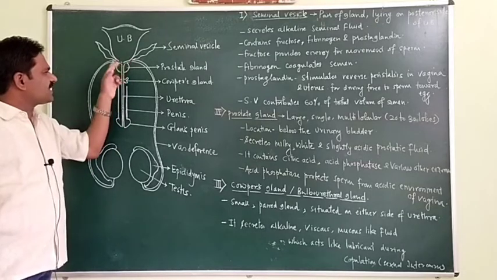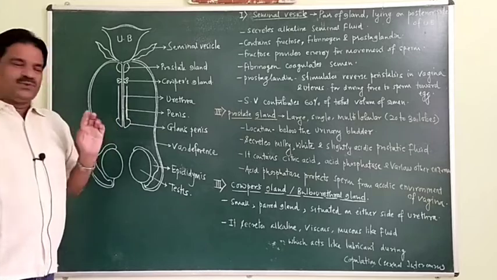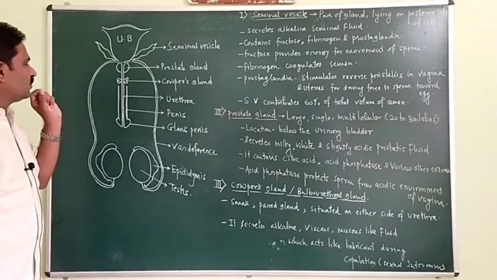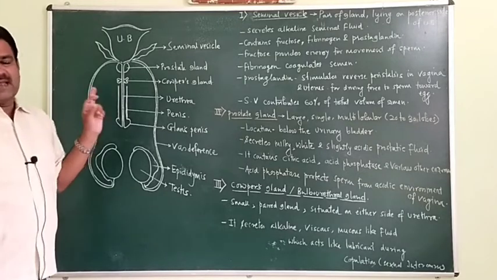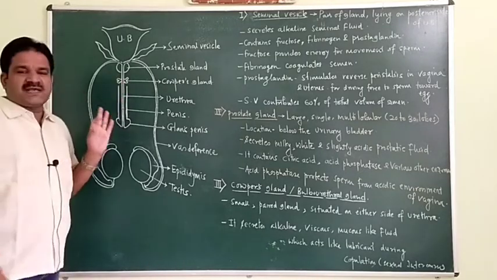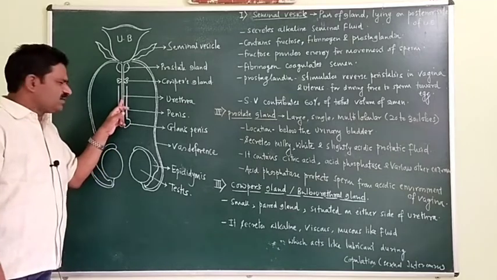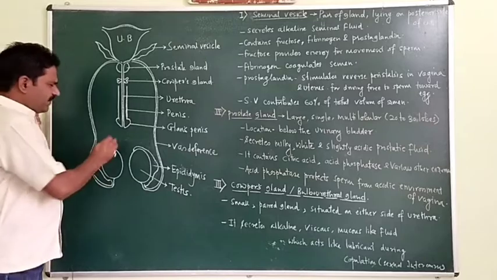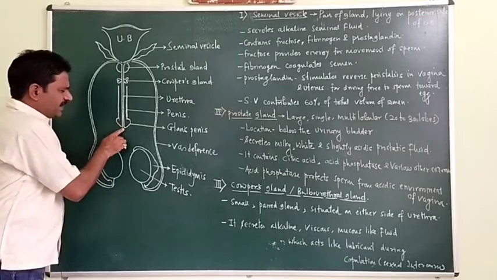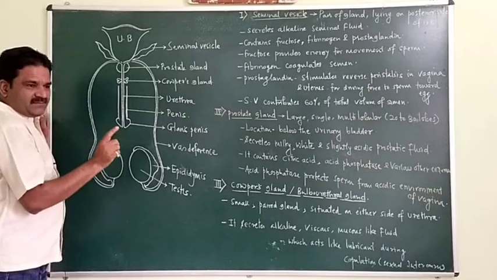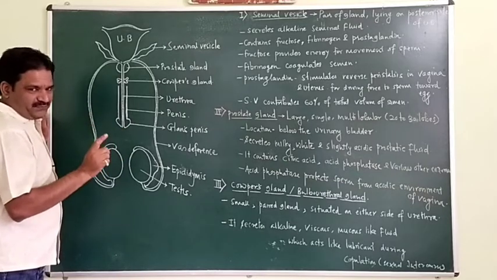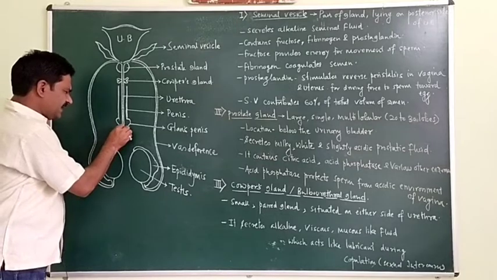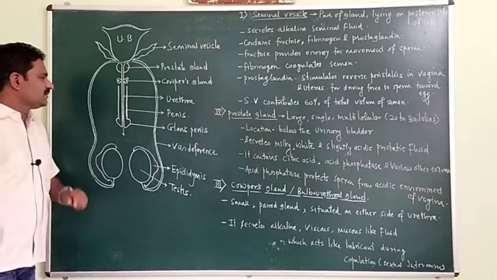Both the vas deferens unite to form a urethra. Urethra is a common duct for both urine and semen. That's why it is called the urinogenital duct. This urethra opens at the tip of the penis. The tip of the penis has an opening, called the urethral orifice, through which urine or semen get ejected out.